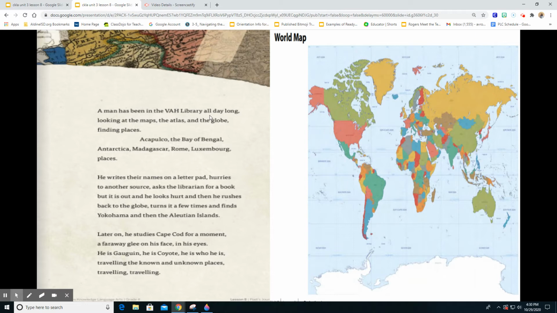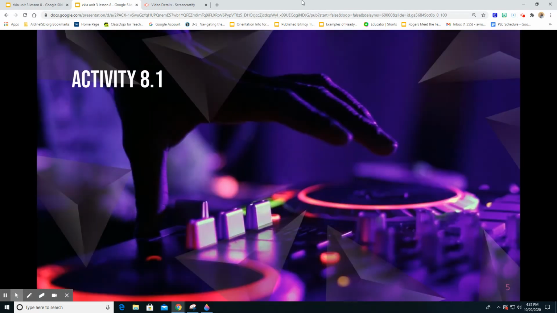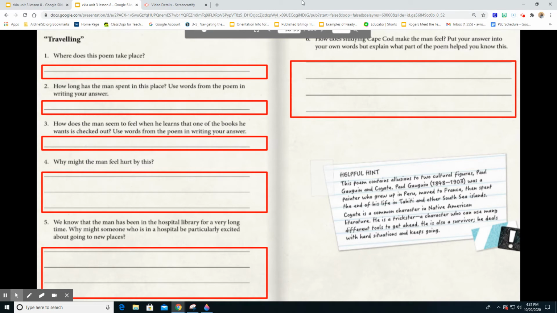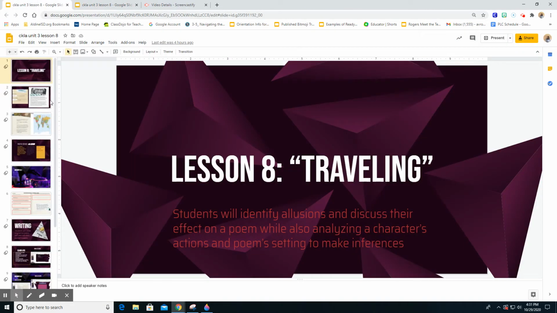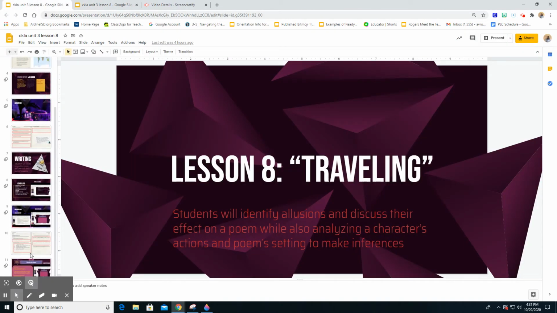What does VAH stand for? Veterans Affairs Hospital Library. So when it asks us on number one where the poem takes place, you will type, it takes place in the library at the Veterans Hospital.